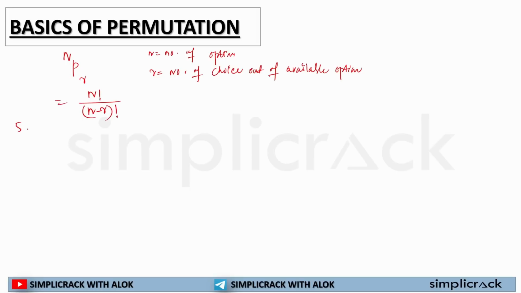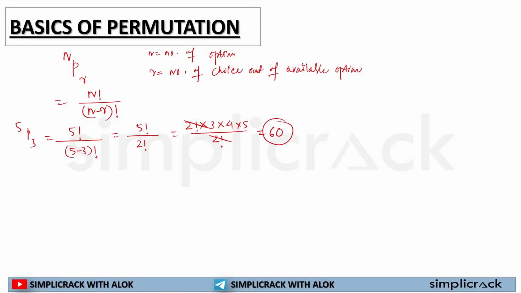So for example, 5P3 is given. Out of 5 trains, I have to select 3 trains. I'll write 5P3 as 5 factorial divided by (5 minus 3) factorial. This is equal to 5 factorial divided by 2 factorial. As I have already said, 5 factorial can be written as 2 factorial multiplied by 3 into 4 into 5, divided by 2 factorial. So 2 factorial will cancel out. The answer will be 3 into 4 equal to 12, into 5 equal to 60. So 5P3 is equal to 60.